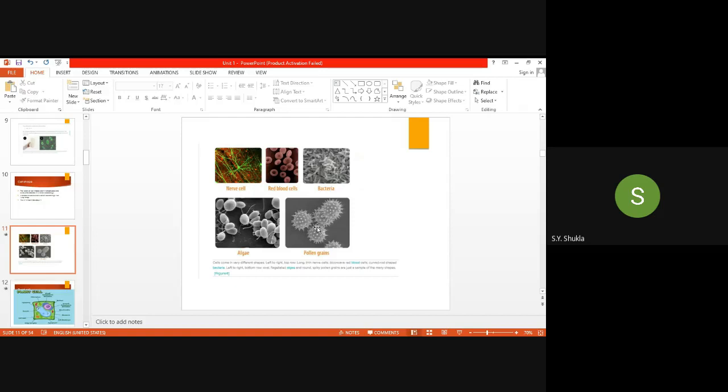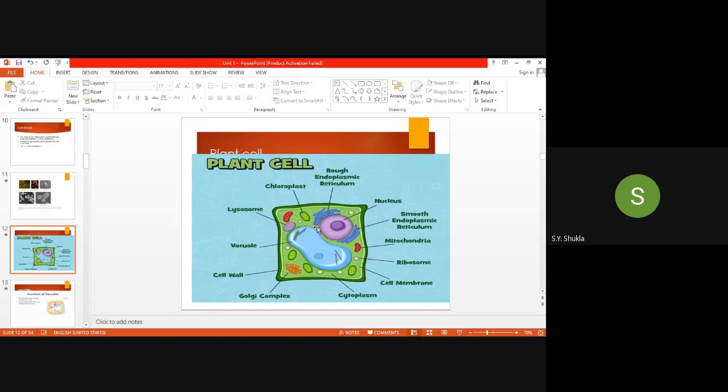Everybody knows air pollination, wind pollination, insect pollination. In the process of pollination, these spine-like structures are required to stick with the insect's leg. And because of this, they have this spine-like structure on them. In this way, the shape decides its function.